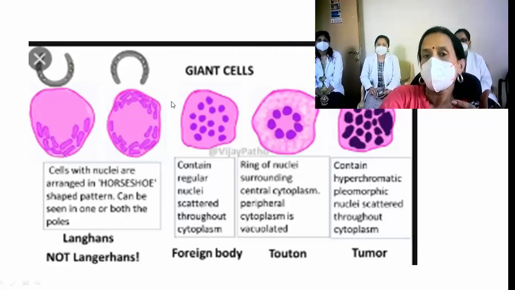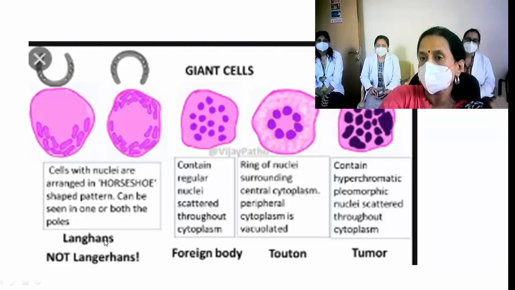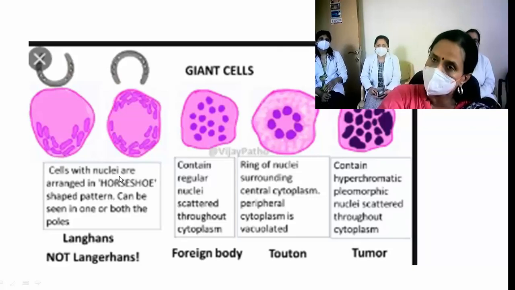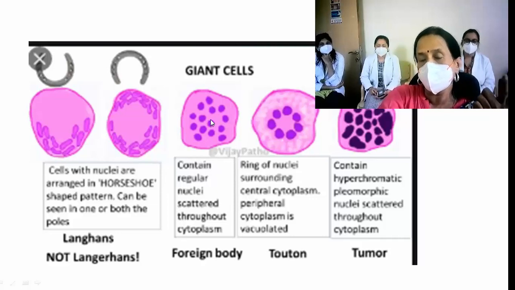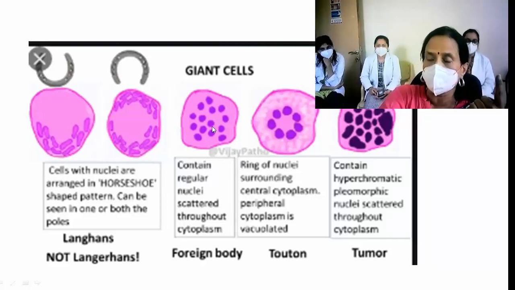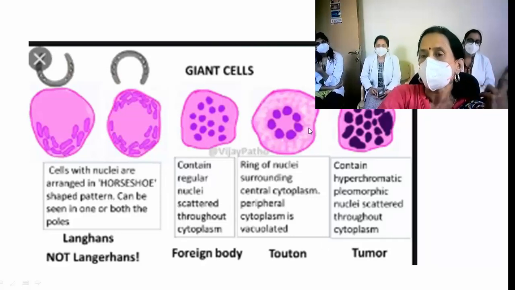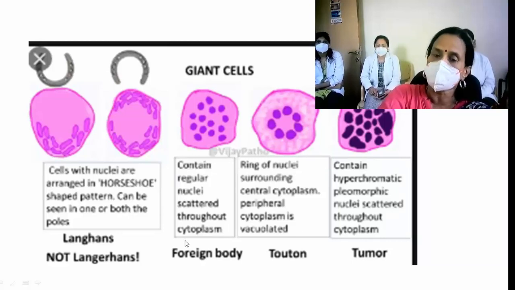Okay, the different types of giant cells you've learned are Langhans type of giant cells in which lesion? Tuberculosis. Foreign body type of giant cells in tuberculosis plus other inflammatory disorders caused by foreign body. Touton type of giant cells where? Xanthomas. Tumor giant cells in malignant tumors.